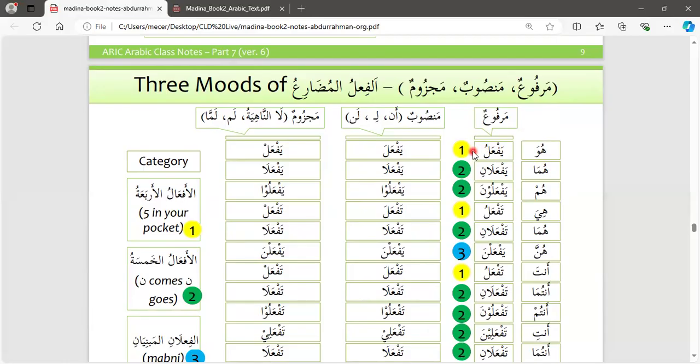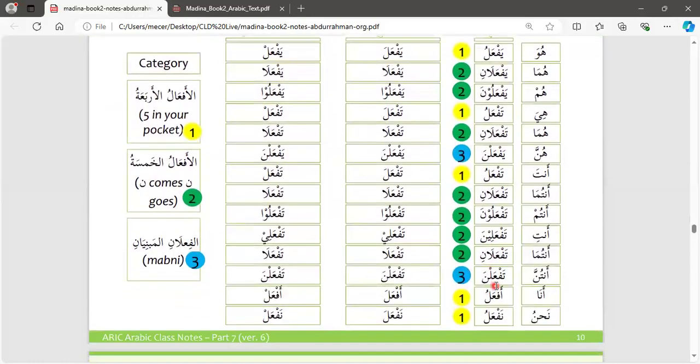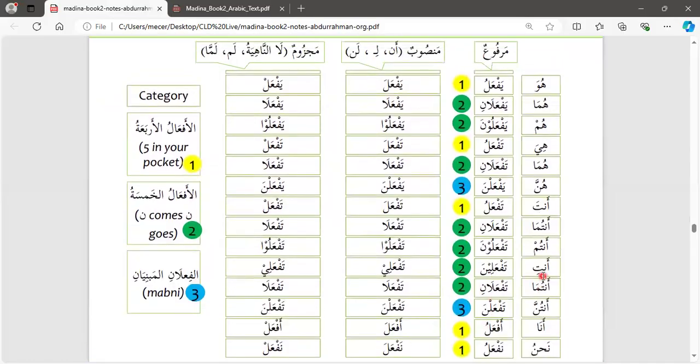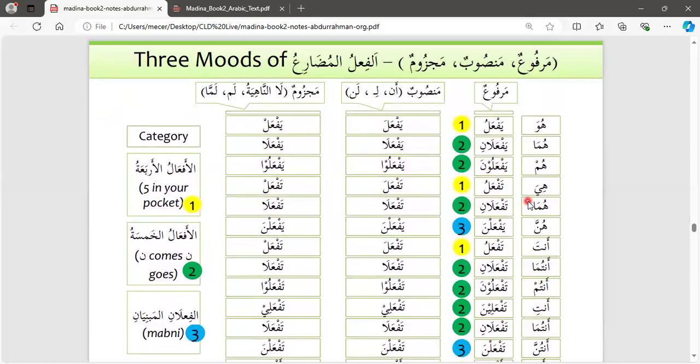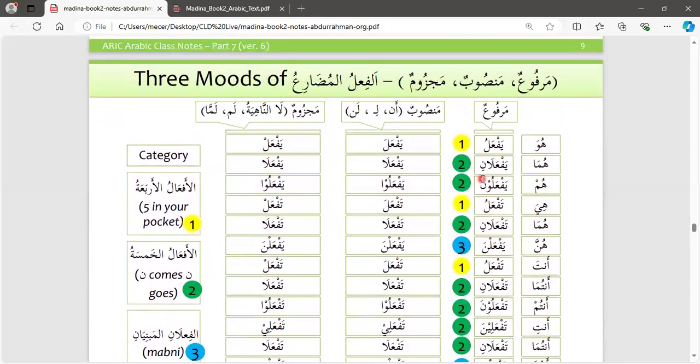We know this. Let's have a look at this one in yellow: huwa yaf'al, and we have taf'alu, anta taf'alu, and af'alu, naf'alu. These ones, if you see, take the same pattern, and all of them are marfu'un.